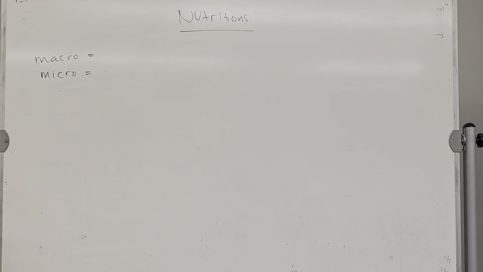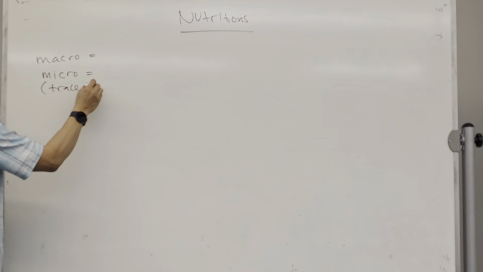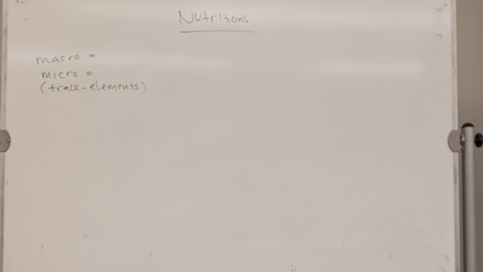The micro is the one needed in lower amounts. Most of the electrolytes like zinc, iron, magnesium are needed in very small amounts. They are also known as trace elements. Sometimes micronutrients are also known as trace elements.